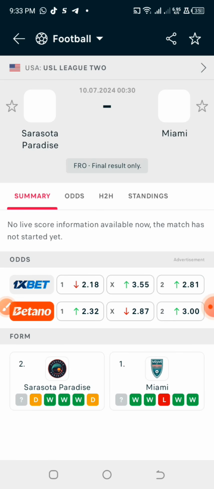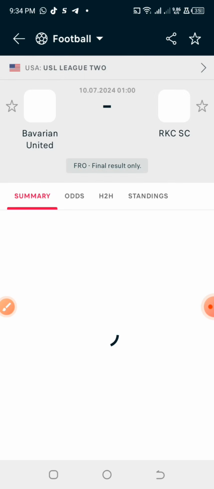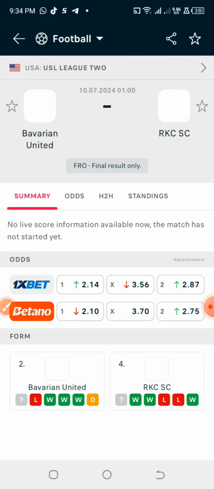So now let's check this game also. Unfortunately, you can see that the home team in this game has never lost any of their games compared to the away team. So in this game, I can see away team win or draw, home team win or draw. Anything can happen. If you check their last previous meeting again, there's a probability that they play a straight draw, but you can't have 100% assurance when you are predicting a game.